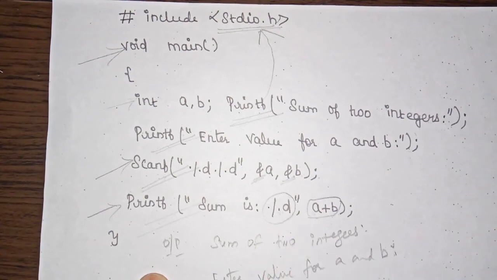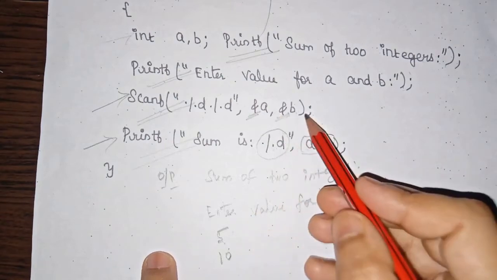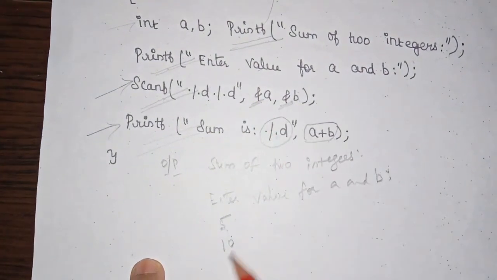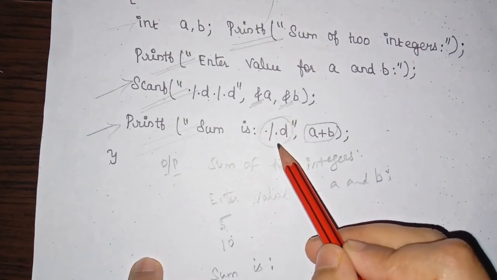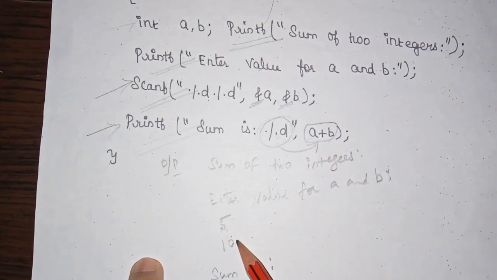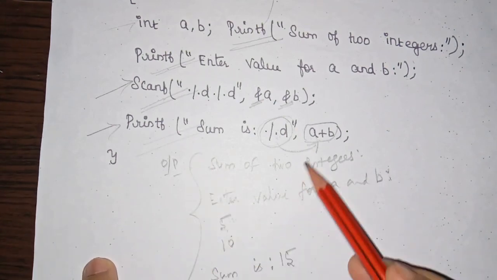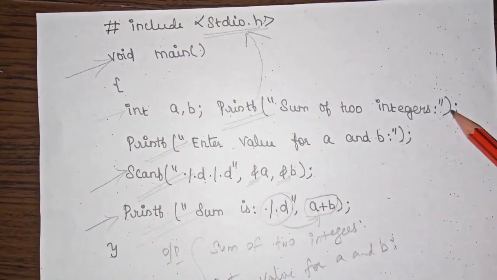Now I am giving value 5 for a, and I am giving value 10 for b. Now 5 will be assigned to a and the value 10 will be assigned to b. So after this statement, the control will move to this printf, and this printf will print "sum is:", and instead of printing this %d, it will look for the corresponding expression present here, and this is a plus b. So here the value of a is 5, b is taken as 10, so 5 plus 10 is 15. So now the output will be printed like this. So this is how the user will get the output. And this is just a simple program with the help of predefined functions.